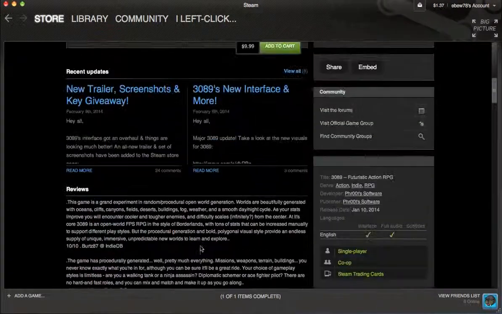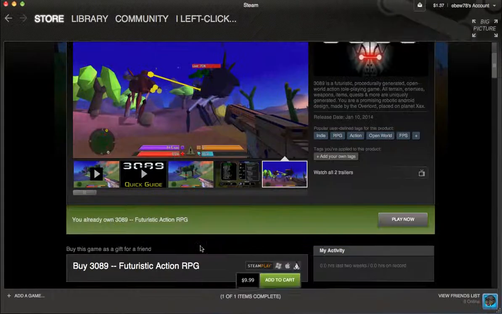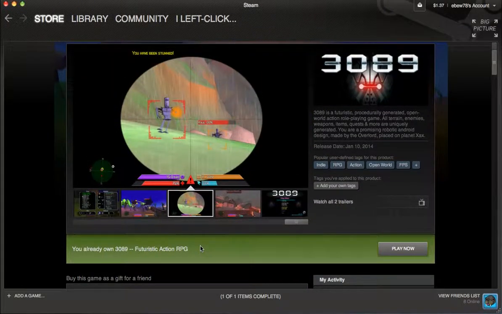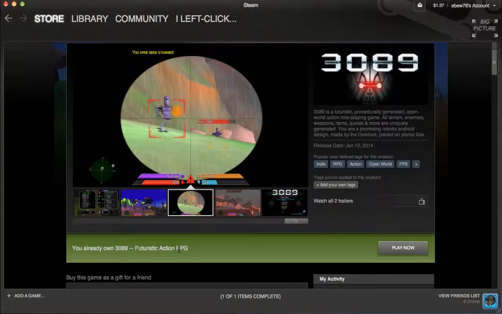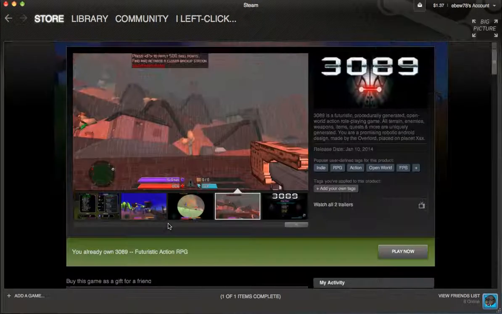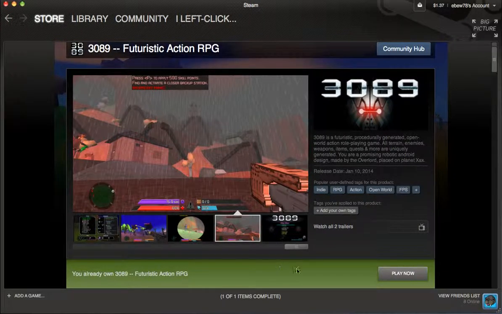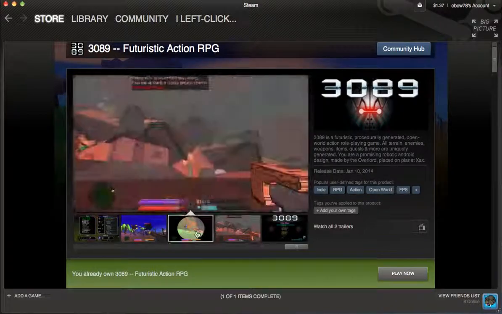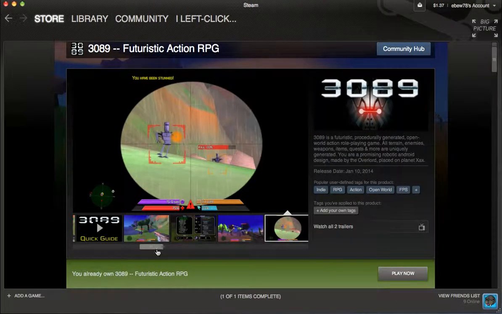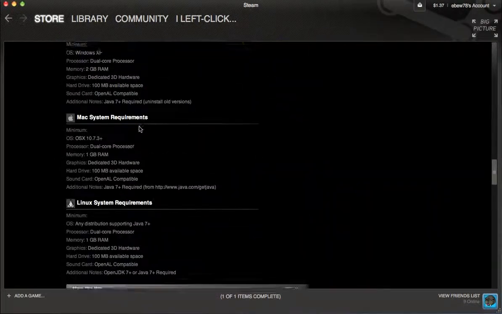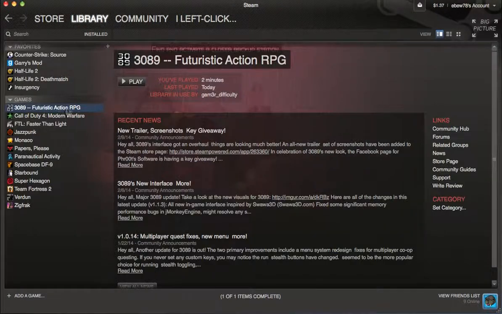However, I feel as if it would be right for them to at least kind of say, oh yeah, it's not fully complete yet, and that certain computers like Macs or certain system specs can't really run it. So let's go back to my library. So 3089 will not launch.